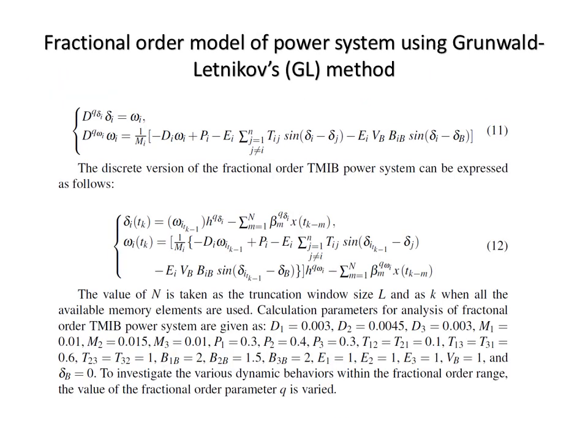This is the fractional order representation of the three machine infinite bus model which we have seen in the previous slides. Here dq represents the fractional order operator. Here we have used the Grunwald-Letnikov GL method to analyze the fractional order.